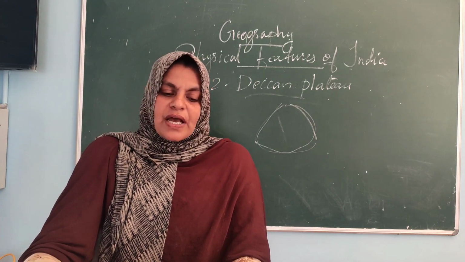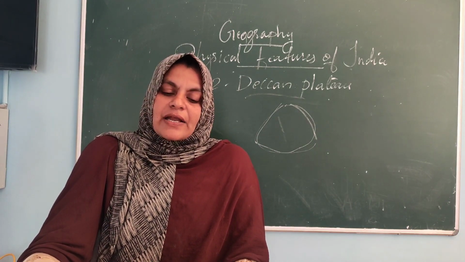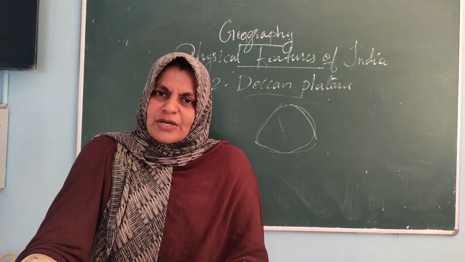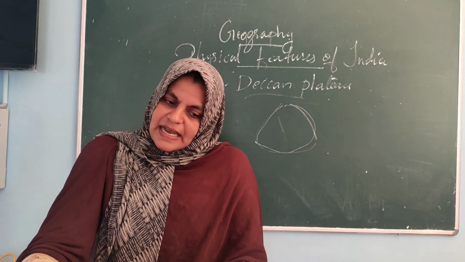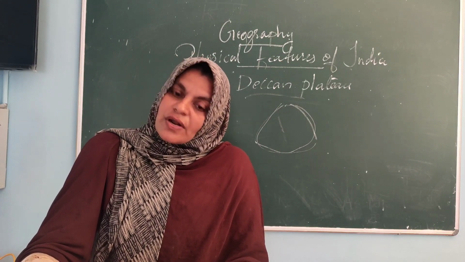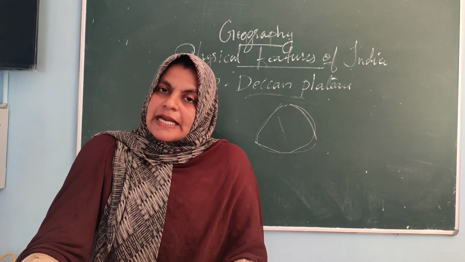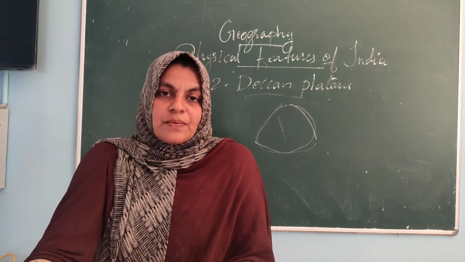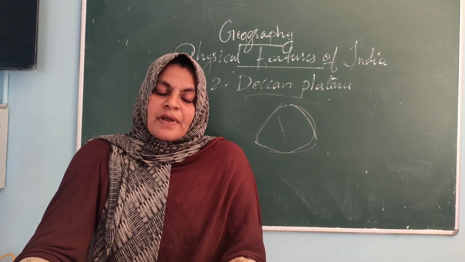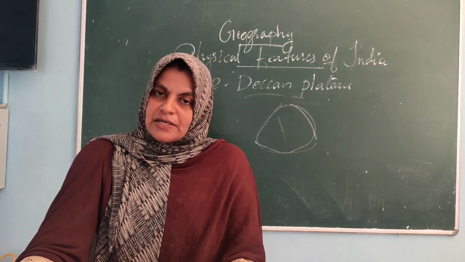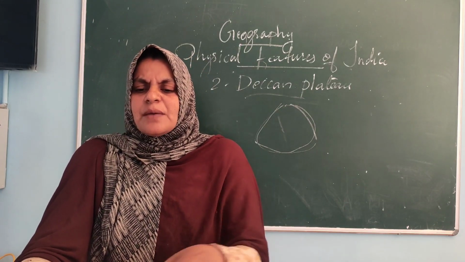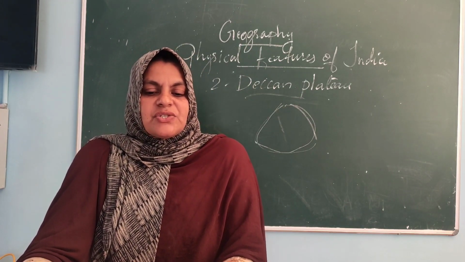That is locally known as Meghalaya, Karbi Anglong Plateau and North Cachar Hills. Don't worry about the names. Once again I will tell you, an extension of the plateau is visible in the northeast, that is locally, regionally known as Meghalaya, Karbi Anglong Plateau and North Cachar Hills. Got it? In the plateau, prominent hill ranges from west to east.